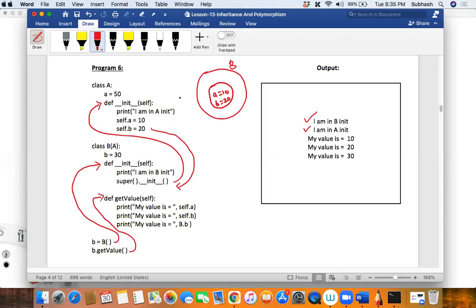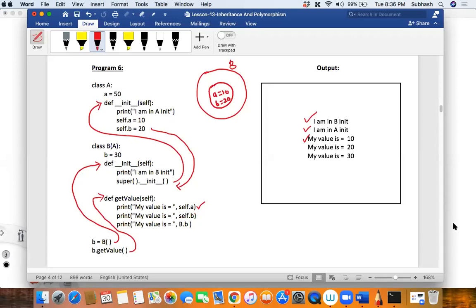B by itself does not have any instance variable. Then from where is it getting it? It is inheriting it from the base class. When it does not have it, it inherits from the base class. Do you see the diagram? That is the reason it says my value is 10. My value is 10 gets printed on the screen. It is getting inherited, right?